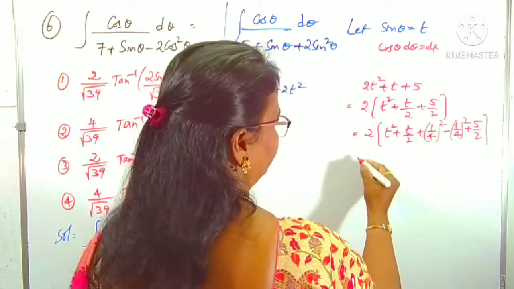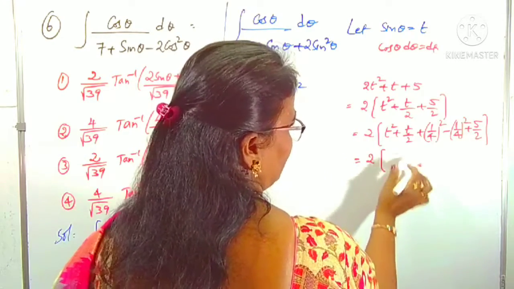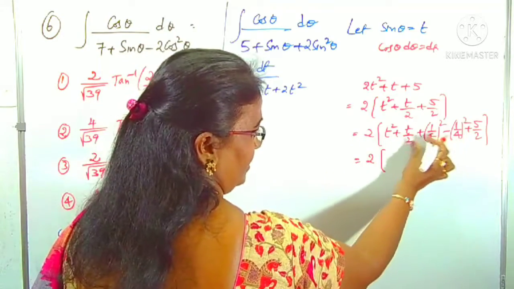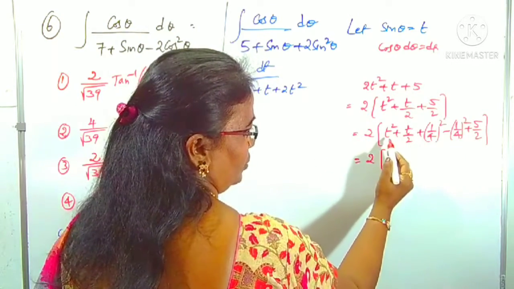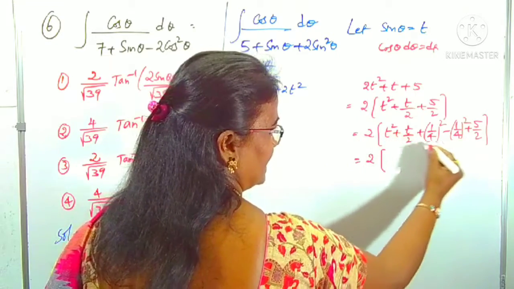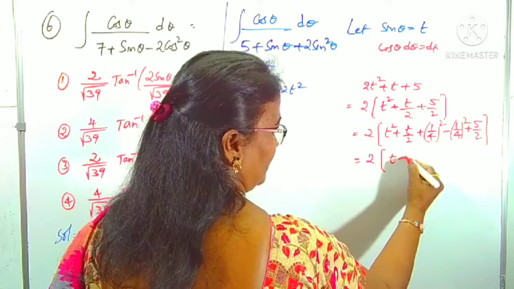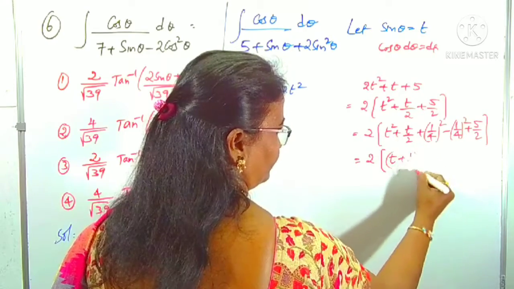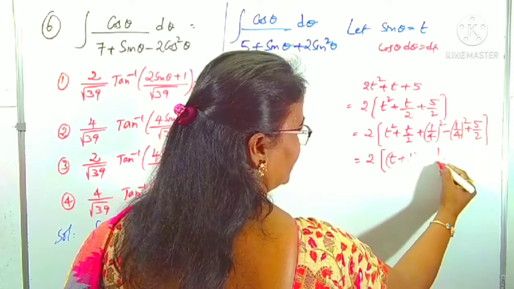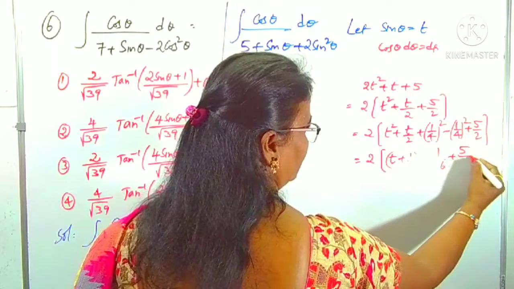Okay, after that, why am I doing like this? To convert it into the form a square plus b square plus 2ab, or not? 2 into t into 1 by 4 is t by 2. Therefore, these three terms we can write as t plus 1 by 4 whole square. And simplify: this is minus 1 by 4 into 4, 16, plus 5 by 2.